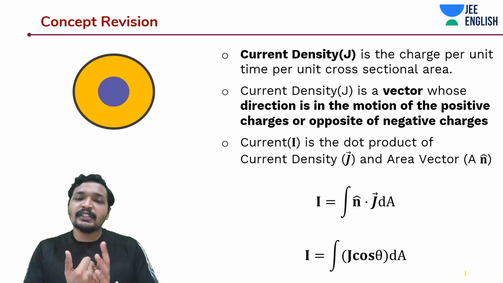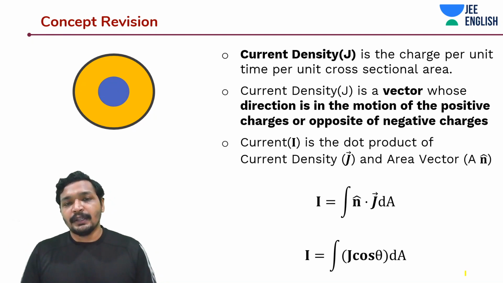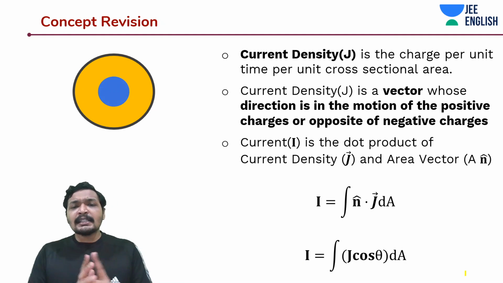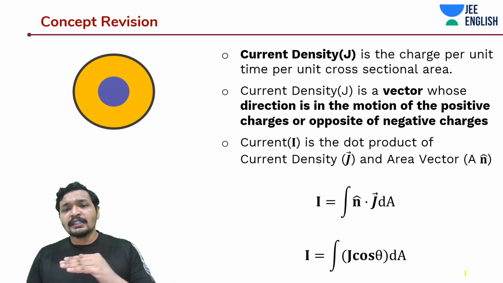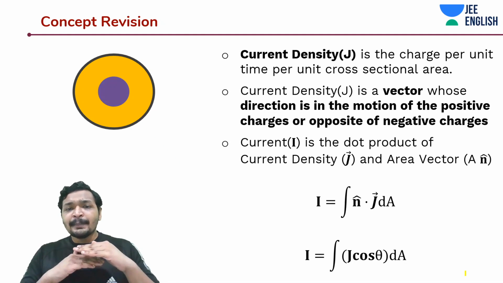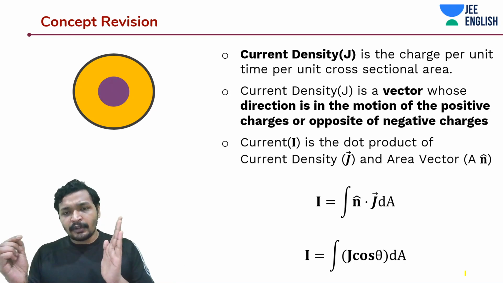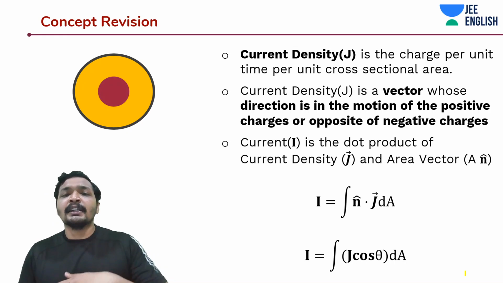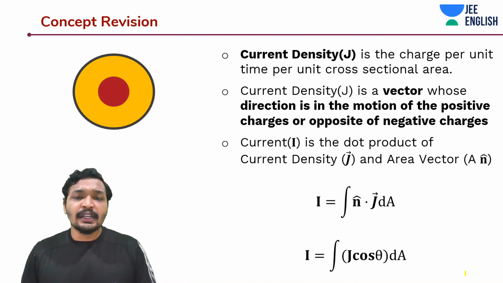Not generally, it's always perpendicular to the surface of the area. Okay guys, it's very, very easy. This means if the current density is parallel to the area vector, that means the angle between them is zero. That means I is equal to J into A, where I is the current.